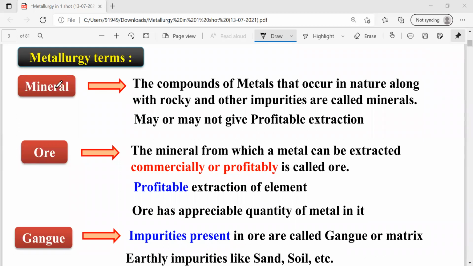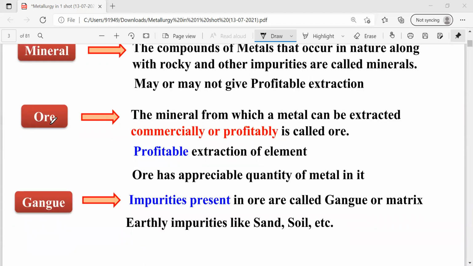So if you observe any mineral of a particular metal, all the minerals of that particular metal may or may not be profitable to extract the metal. Later we can know about this one. And next, coming to the ore. Among the minerals, particular minerals are suitable for the extraction of metals with low cost, with low expense. Such minerals are called ores. So the ores are commercially profitable for the extraction of metal. Then you can understand that not all minerals are going to be ores, but all the ores are going to be minerals.